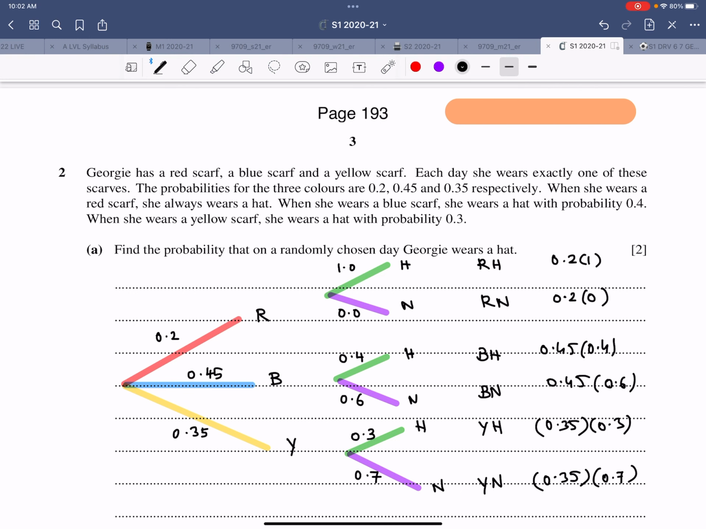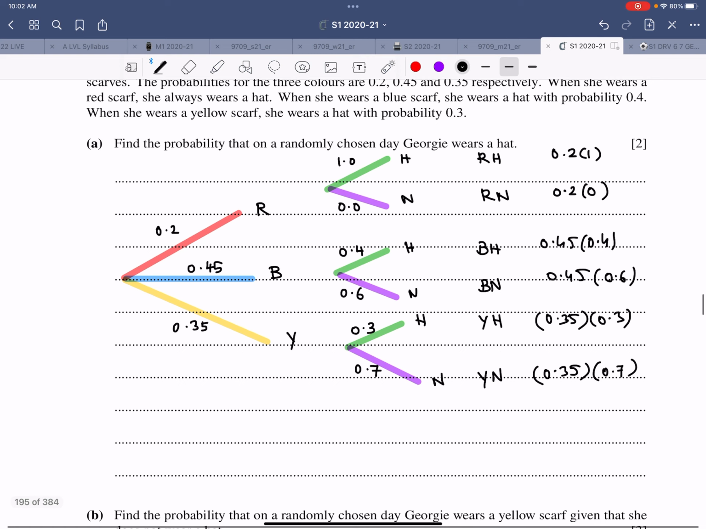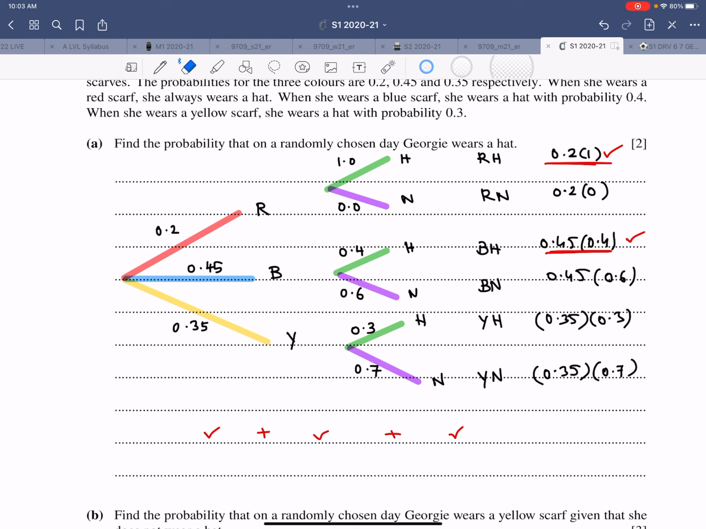Now it says find the probability that on a randomly chosen day Georgie wears a hat. So that could be this, that could be this, that could be this. Add up the 3 tick marks and then you get the answer. This is answer 1, this is answer 2, this is answer 3. So these are the 3 answers and then you add them up.